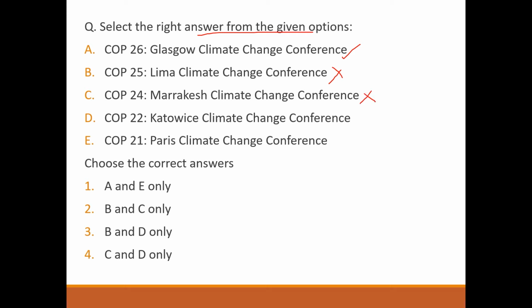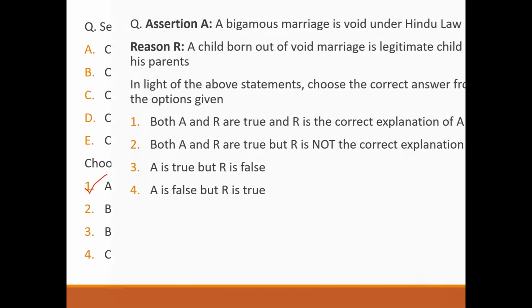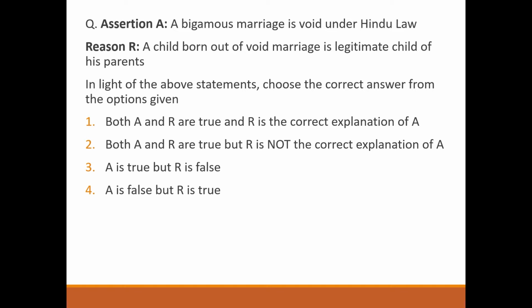Next question, assertion, a bigamous marriage is void under Hindu law, correct. A child born out of void marriage is legitimate child of his parents, correct. Both the statements are correct, but there is no relation between them. So answer will be option number 2. Both A and R true, but R is not the correct explanation of A.